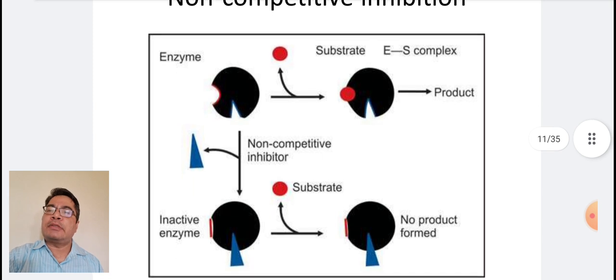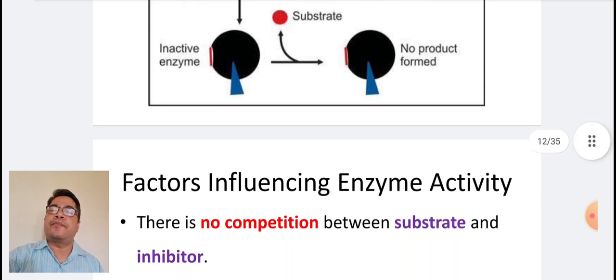In this diagram, we can see that when enzyme combines with substrate, an ES complex is formed and which later gives the product. But instead of substrate, if the non-competitive inhibitor binds with the enzyme, then a substrate cannot bind with the enzyme and hence no product is formed.